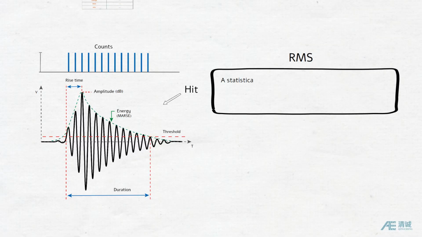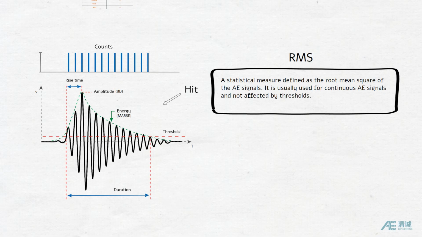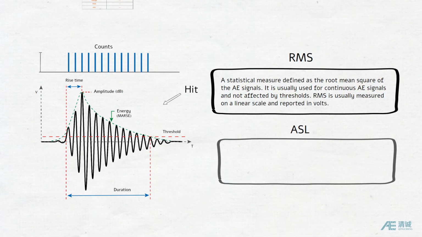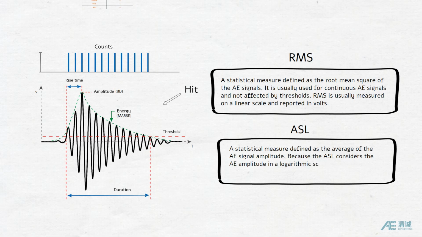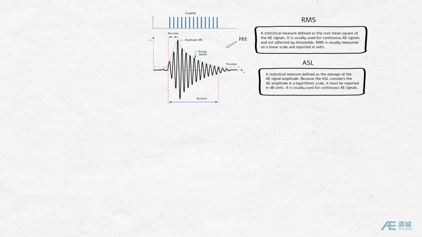RMS. A statistical measure defined as the root mean square of the AE signals. It is usually used for continuous AE signals and not affected by thresholds. RMS is usually measured on a linear scale and reported in volts. ASL. A statistical measure defined as the average of the AE signal amplitude. Because the ASL considers the AE amplitude in a logarithmic scale, it must be reported in dB units. It is usually used for continuous AE signals.